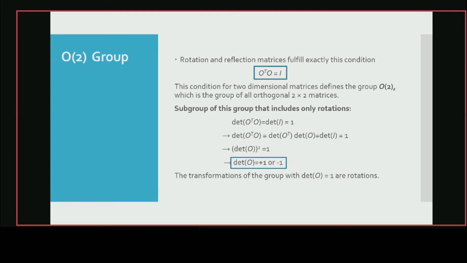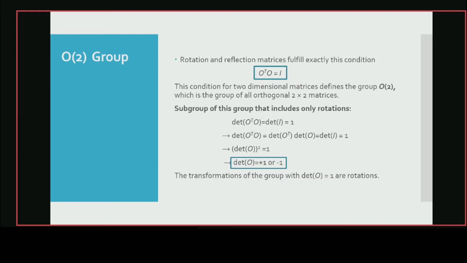That is, this condition is called orthogonal. That's why this group is called O2. But under this O2 group, there is a subgroup that only includes rotation. O2 includes both rotation as well as reflection, but a subgroup which only includes rotation can be constrained by using